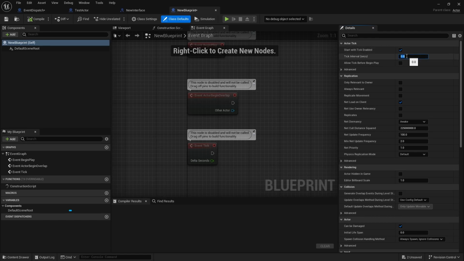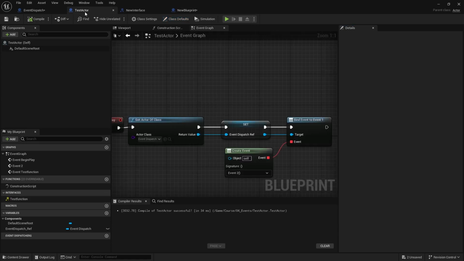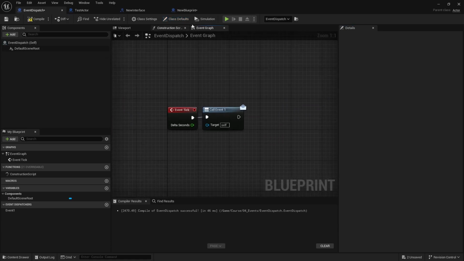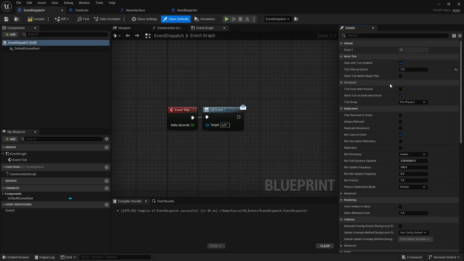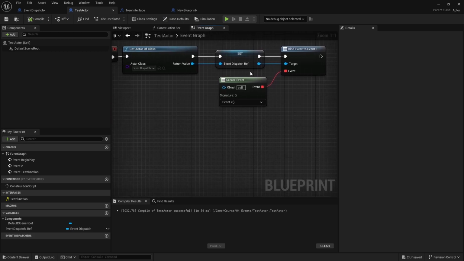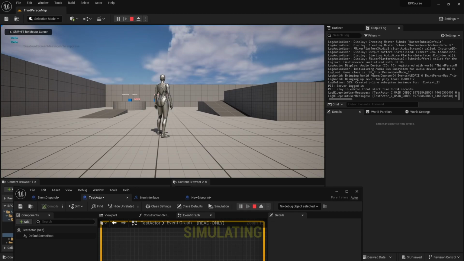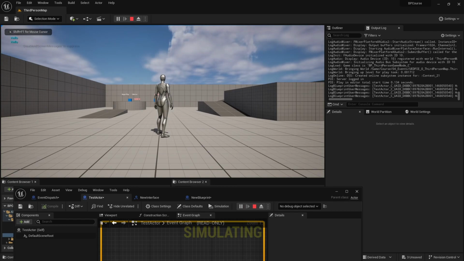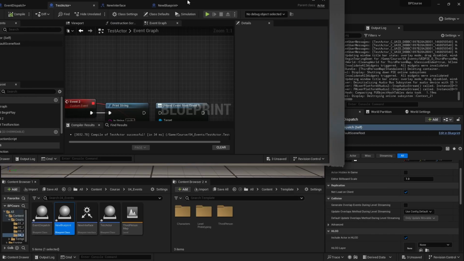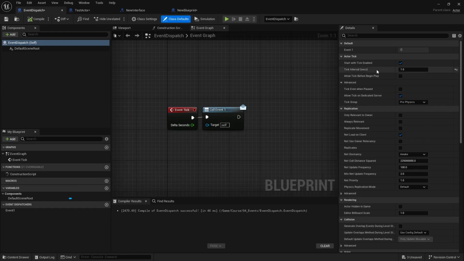Other thing is that you can have intervals on your ticks. So if we go back to this guy and I set, let's say, 1 second interval here, and go to my test actor and disable unbind, we should get our print every second instead of every tick. So you can kind of customize it to optimize for performance. So that's also one thing to keep in mind.